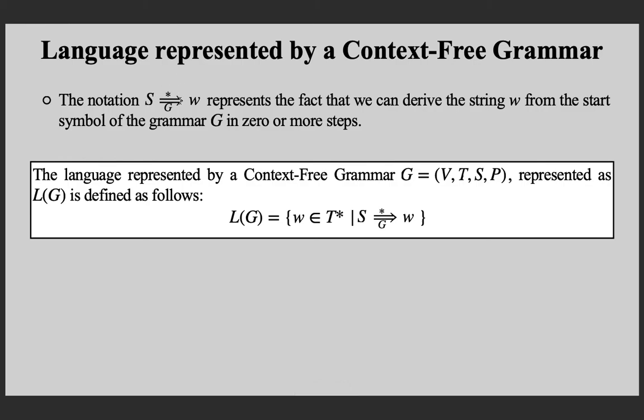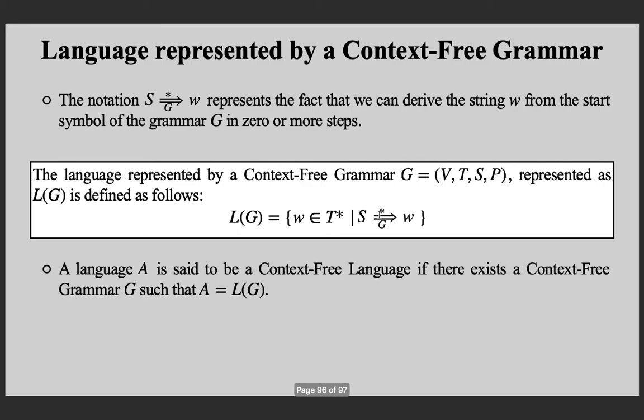Now you can use this notation to define the language represented by a context-free grammar. The language represented by a context-free grammar G, written as L of G, is defined as follows. The language of G is equal to the set of all terminal strings W such that W can be derived from the start symbol of G using 0 or more steps in the derivation. So semantically it is the set of all strings derivable from the start symbol of the grammar.